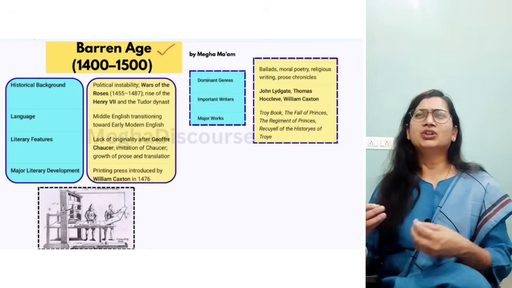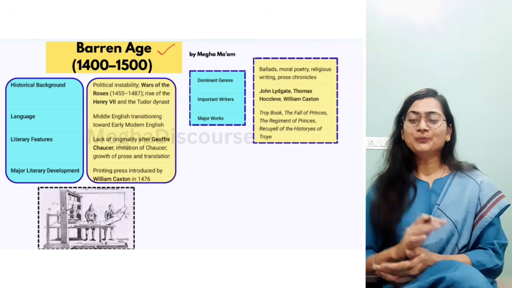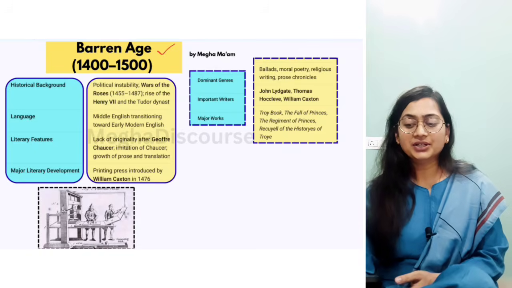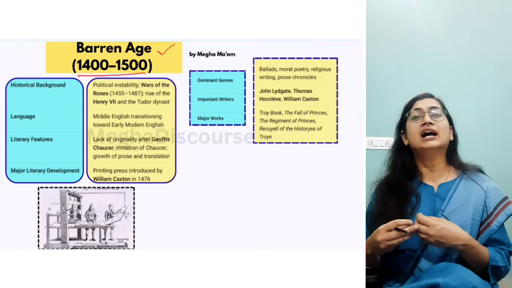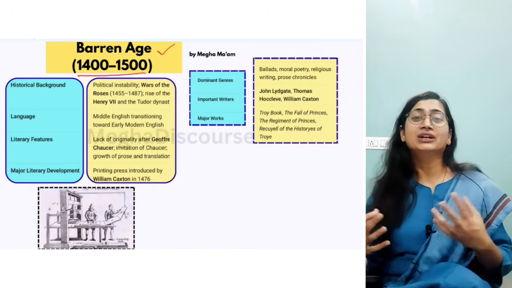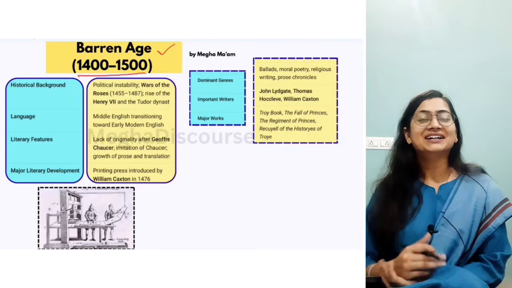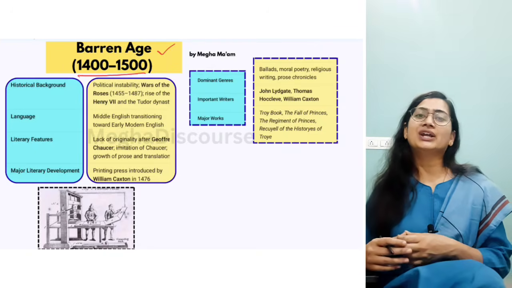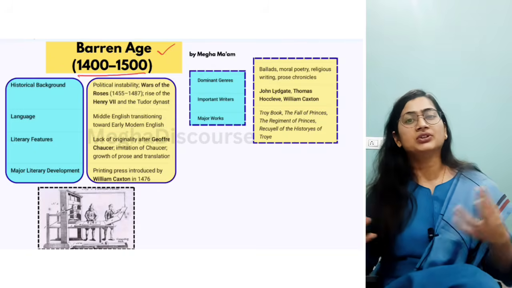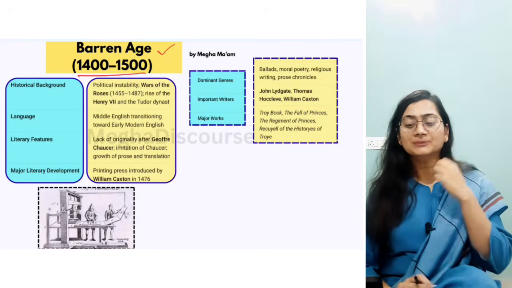They are waiting for something good to happen in their life. So the Barren Age, the time period is 1400 to 1500. After the death of Chaucer, they are unable to get their master, they are unable to get their Messiah. Like we have Geoffrey Chaucer, but this age does not have any master poet or writer or dramatist, anyone else, okay.